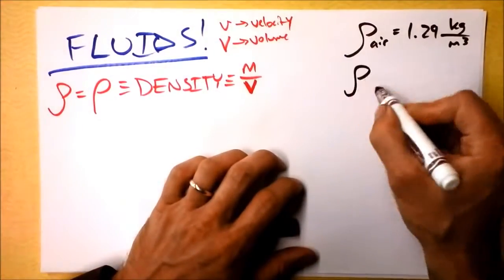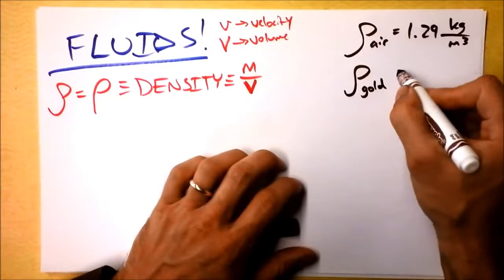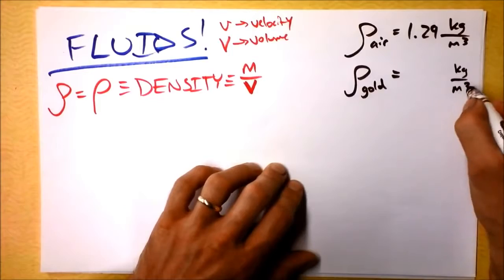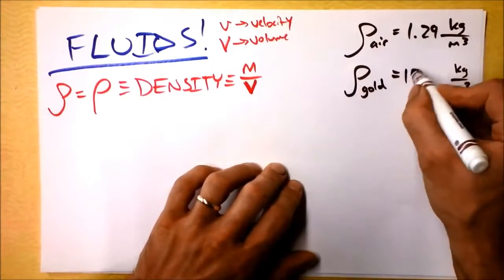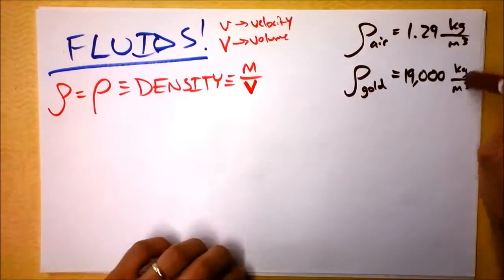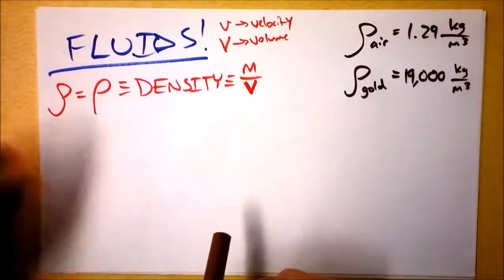What about the density of gold? Well, that's a lot more massive. Can you imagine a cubic meter of gold? It turns out a cubic meter of gold is a whole bunch of kilograms. 19,000 kilograms. How much money would that be? That's an awful lot of money. Wow, put that in the comments.